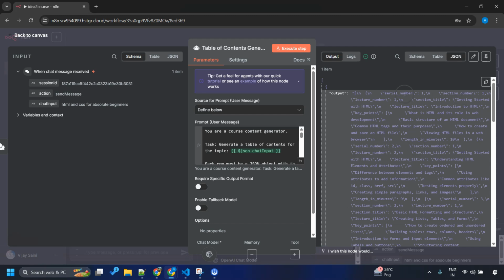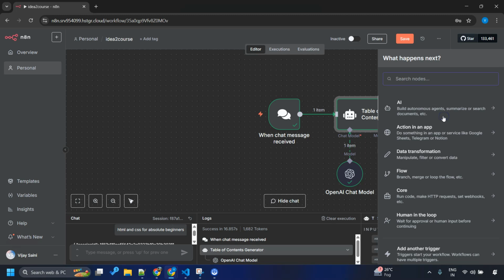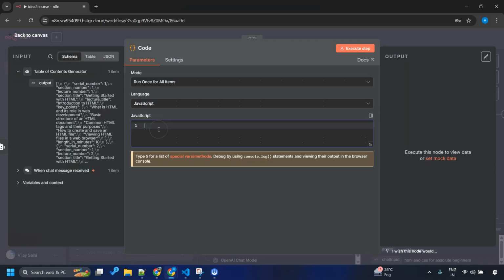So we need to put some additional effort to clean this text generated by LLM to put it in a certain way, right? For this, let me add another node called code. Let's create a variable called constant. First of all, let's get the raw string from AI agent output. So I'll say constant raw equals to, drag and drop this output. And then let's parse this raw text into proper JS array. So for this, let's say const add equals to JSON dot parse and pass this raw string.